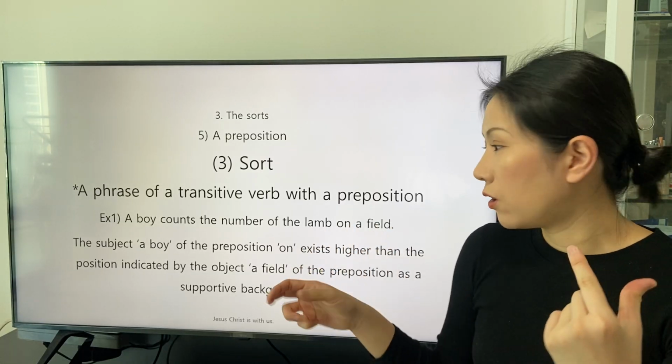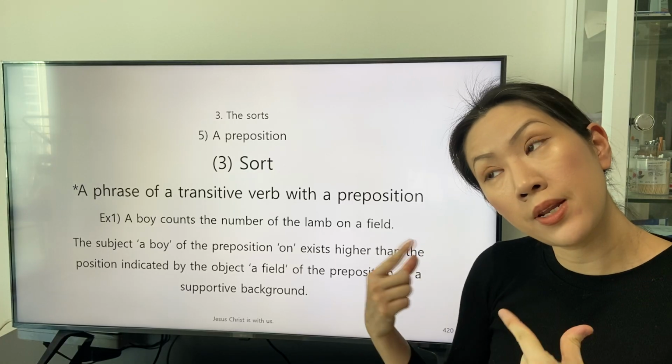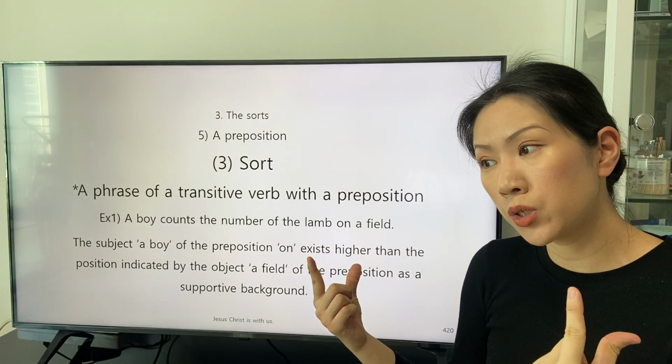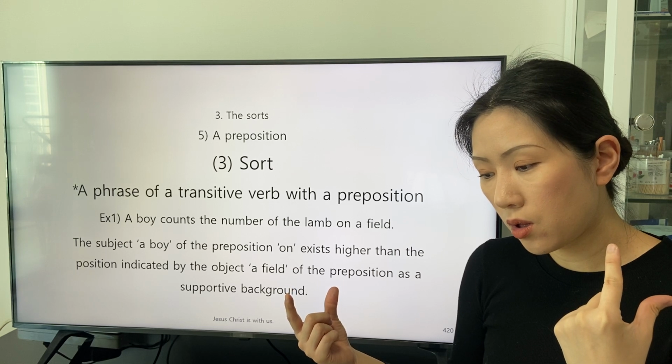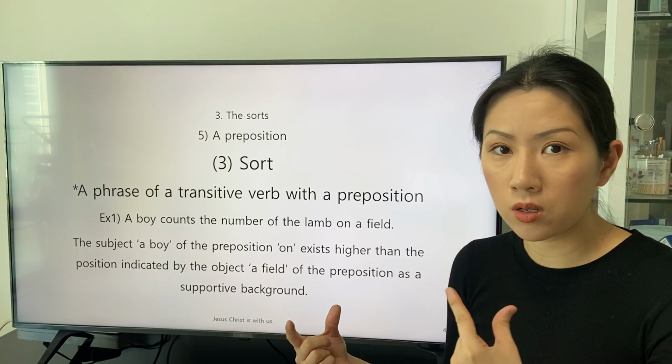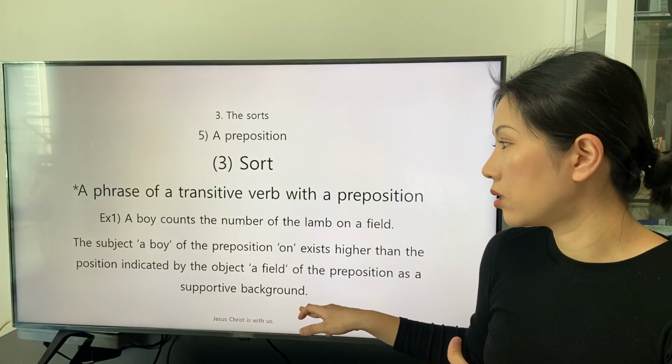The definition of the preposition on is sublimated into the metaphysical context. Supportive background.